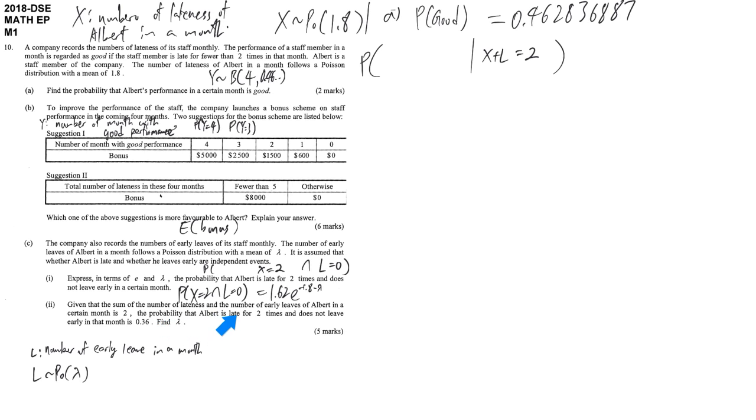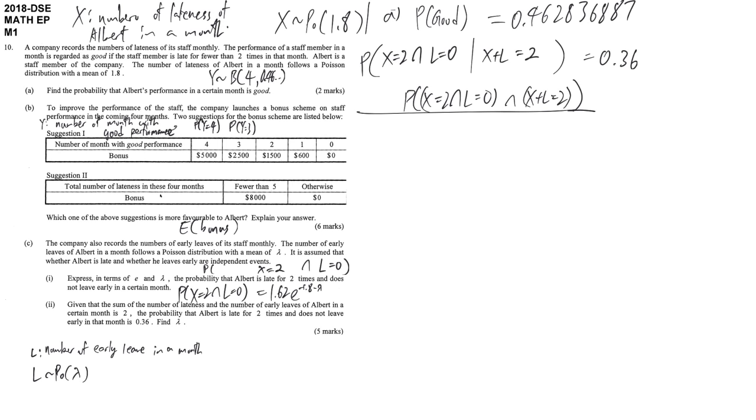And the probability that Albert is late for 2, that means X equal to 2, at the same time L equal to 0, they say this probability is 0.36. Even if you have no idea how to handle it, at least whenever you find a conditional probability, you are going to apply this law. X is equal to 2 and L equal to 0, the first event, and X plus L is equal to 2, these two events at the same time, divided by the given condition.